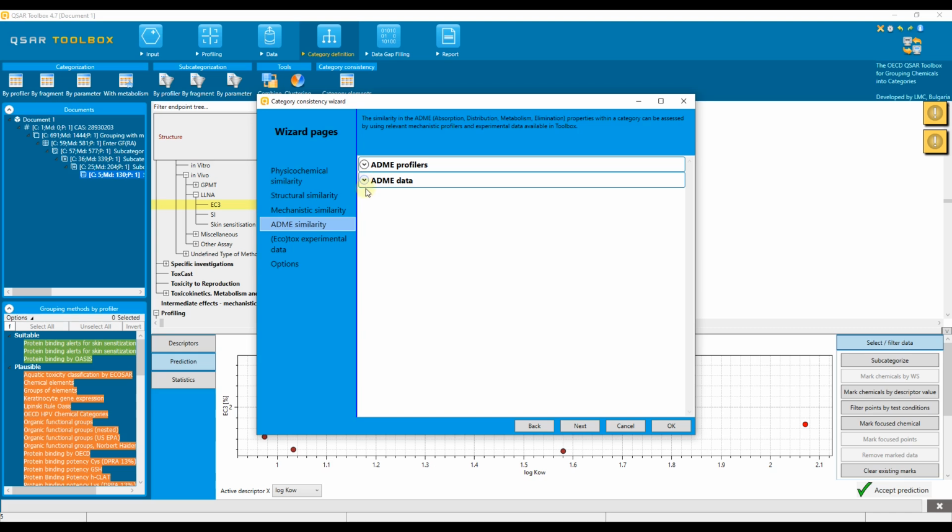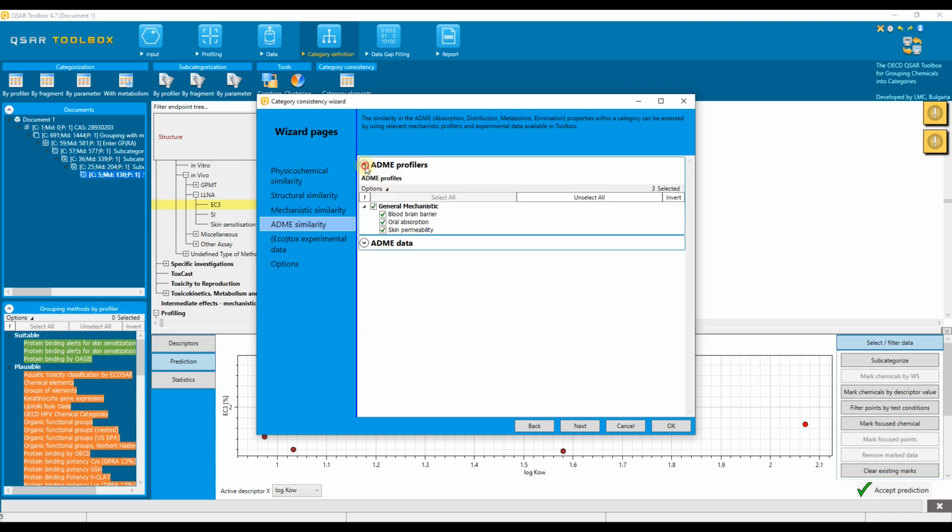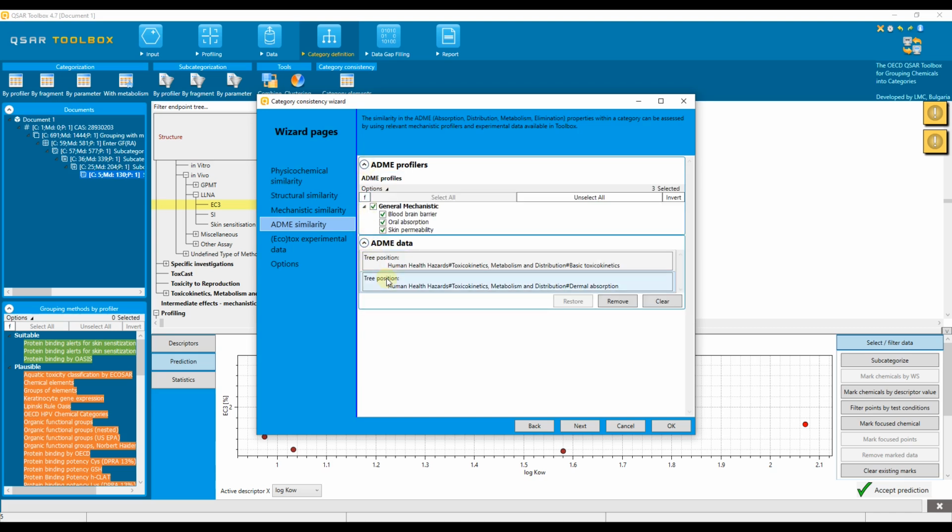Go down to the ADME level. Here we see the respective profilers and experimental data associated with different ADME endpoints. If a message appears when opening the section, the user is informed that the ADME profilers are missing and need to be downloaded and installed from the repository first to be displayed here. Please watch the corresponding video tutorial to learn how to install them.